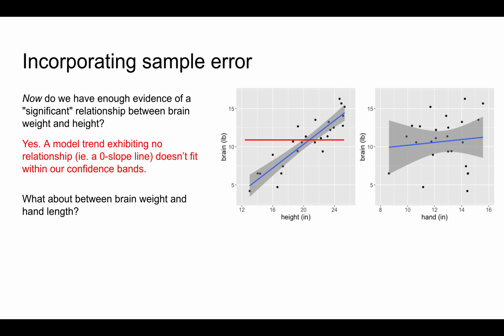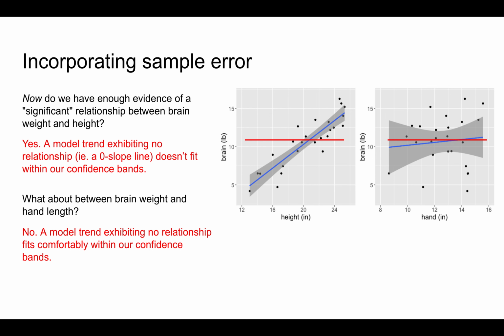For the opposite reason, in the case of brain weight versus hand length, the answer is no. A model trend exhibiting no relationship, that is, a zero slope line, fits comfortably within our confidence bands. This is a real possibility.